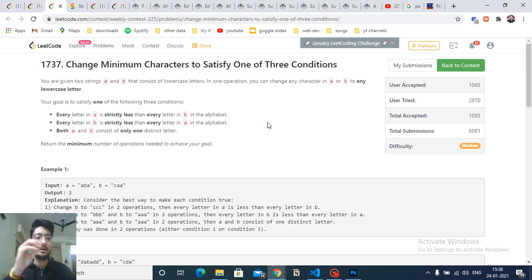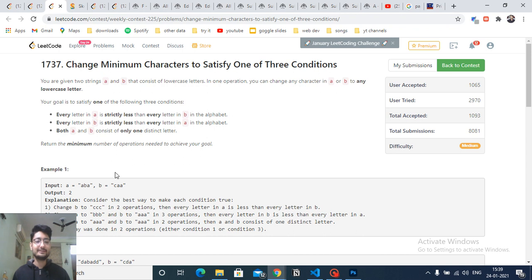Or you can say that if you find the minimum of all the characters in A, then all the characters in B should be less than the ASCII value of the minimum character in A. Or you can flip that: every character of B should be less than every character of A. Or both A and B consist of only one distinct letter. So both of them are not lengthwise the same, but all of them have the same character. Any one of these conditions should hold true, and you have to find the minimum number of operations you need to change in either A or B to fulfill this condition.